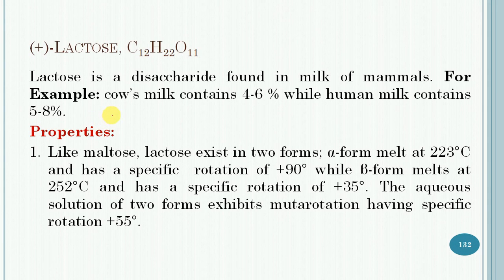So let us discuss its properties. Like maltose, lactose also exists in two forms. The alpha form melts at 223 degrees Celsius and has a specific rotation of plus 90 degrees, while the beta form melts at 252 degrees Celsius and has a specific rotation of plus 35 degrees. The two forms undergo mutarotation in aqueous solution to form an equilibrium mixture having a specific rotation of plus 55 degrees.